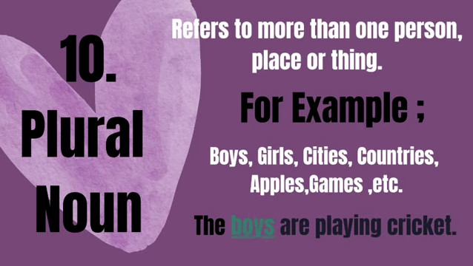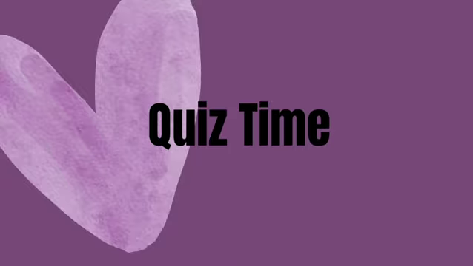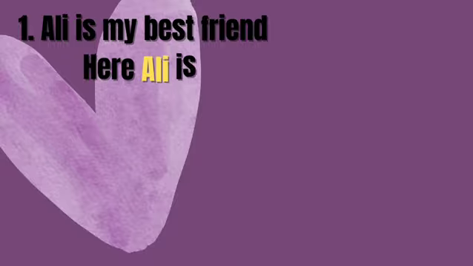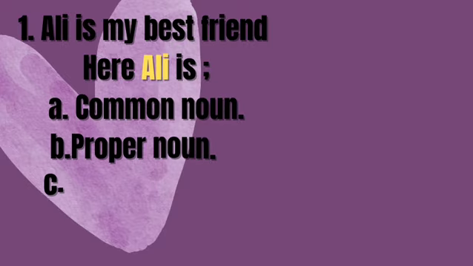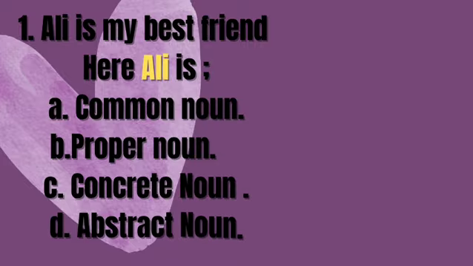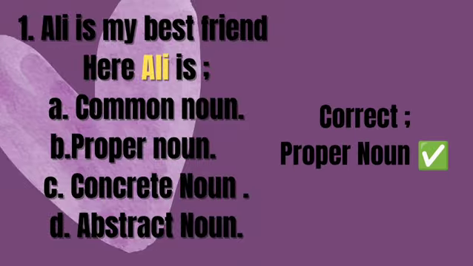Hope you understand well. Now we start the quiz of all these types of noun. First quiz is: Ali is my best friend. Here Ali is: Option A, common noun. Option B, proper noun. Option C, concrete noun. Option D, abstract noun. Correct is option B, proper noun.